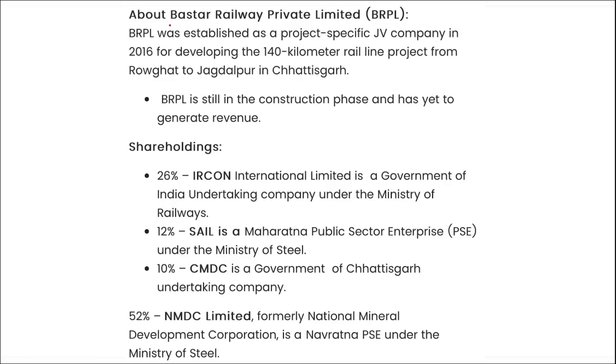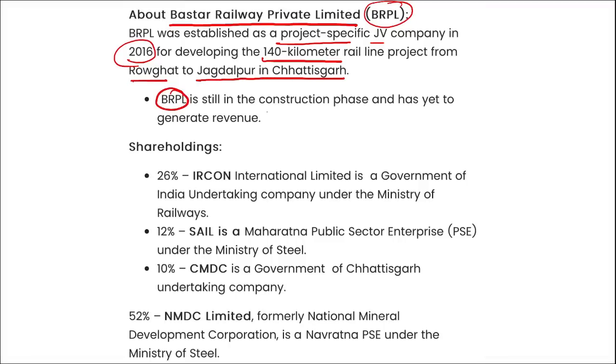Here you can see, if we talk about Bastar Railway Private Limited, remember here BRPL, this was established as a project specific joint venture company in 2016 for developing a 140 kilometer rail line project from Rowghat to Jagdalpur in Chhattisgarh. Here BRPL is still in the construction phase and has not yet generated revenue.